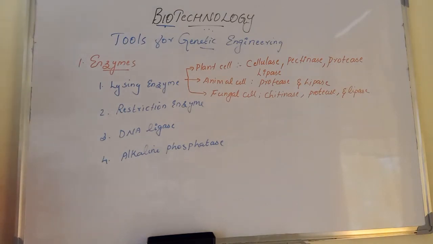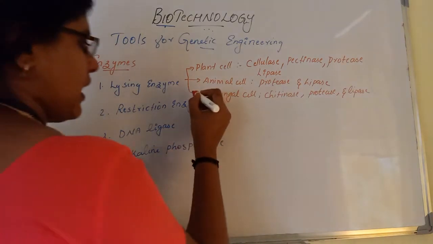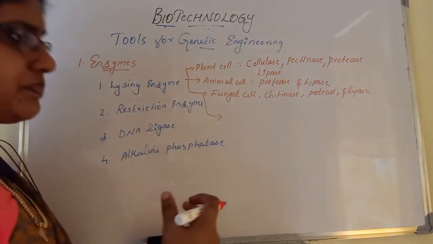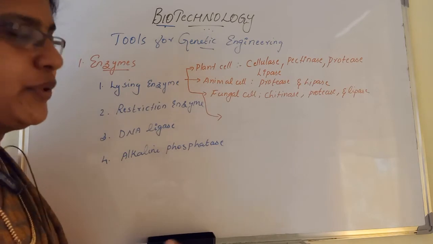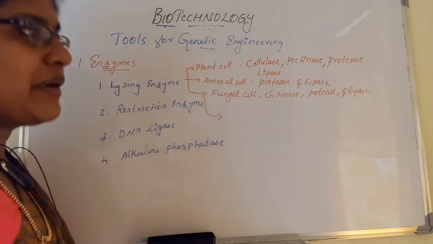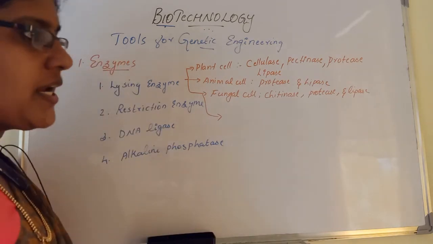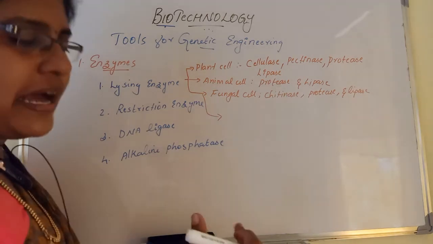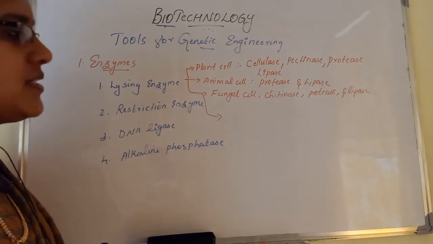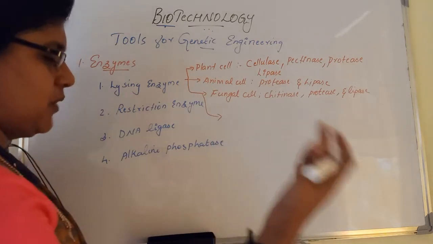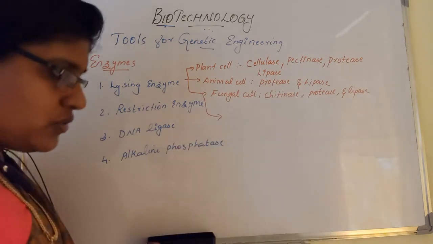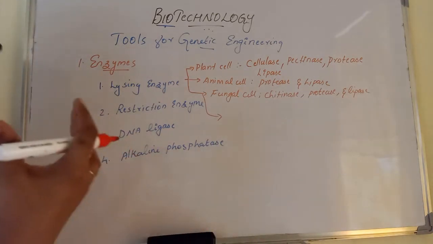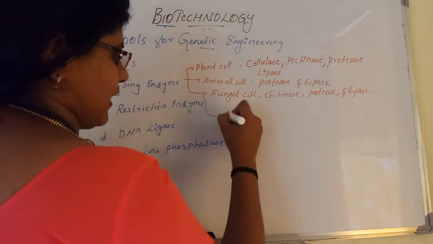Then come to the bacterial cell. The bacterial cell wall is made up of murein, like NAM and NAG, N-acetylmuramic acid and N-acetylglucosamine, which form mucopolysaccharides. These murein or mucopolysaccharides are present in the cell wall of bacteria.